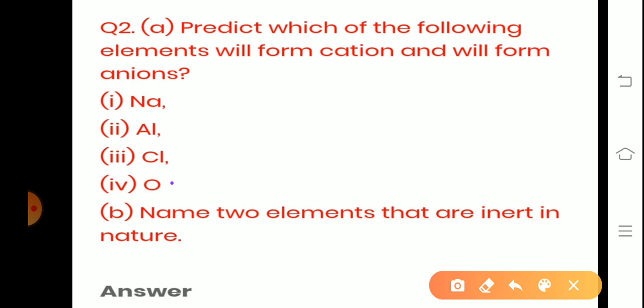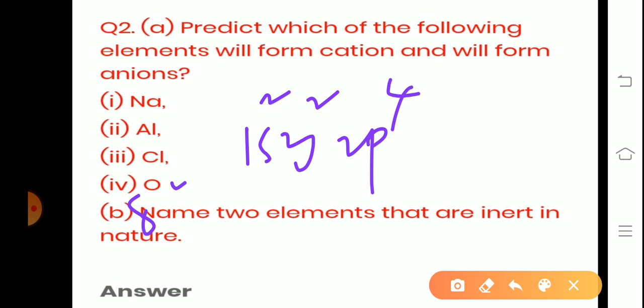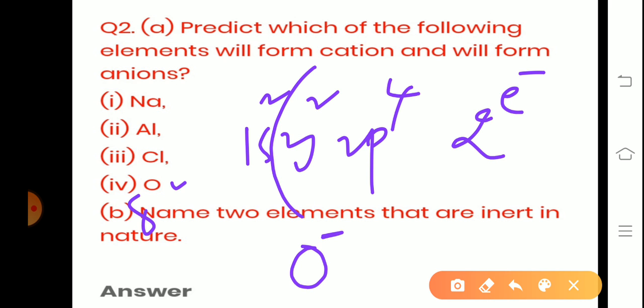Next, oxygen atomic number 8, 1s2 2s2 2p4. So in the valence shell there are 6 electrons. It needs 2 more electrons to follow the stability or octet rule. Okay, by gaining 2 electrons, it can form an ion, that is oxygen minus 2. Got it? Yeah. Name the 2 elements that are inert in nature.